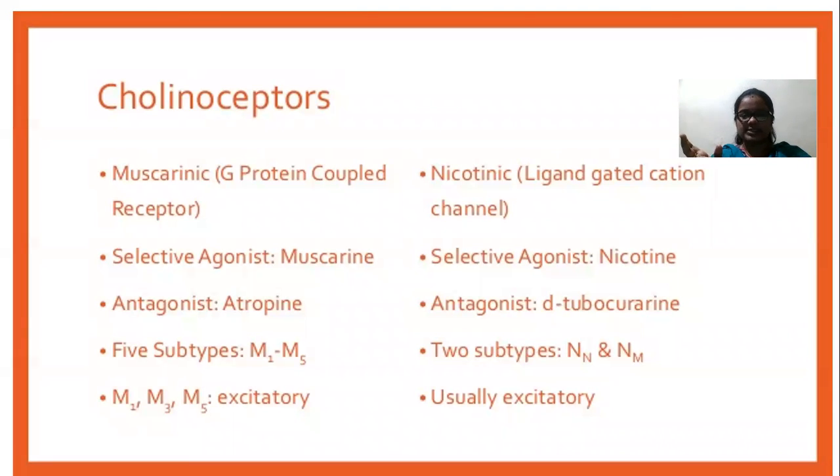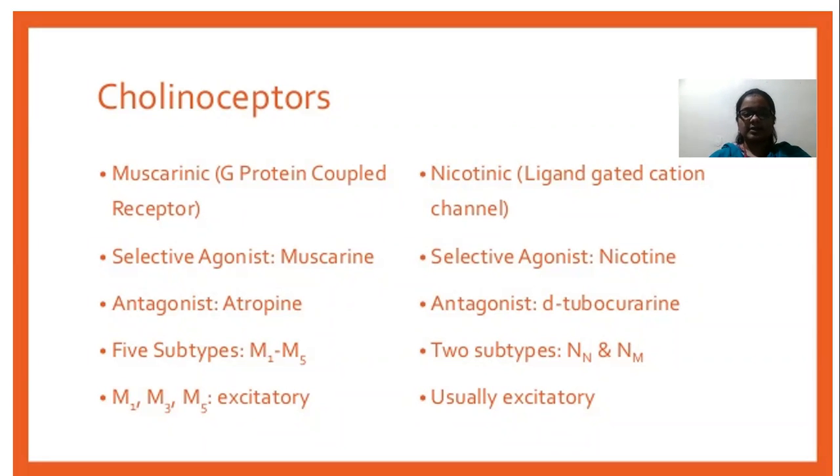But M4 and M5 are present only in the central region. So that's why the first three, M1, M2, M3, are the major muscarinic receptors.